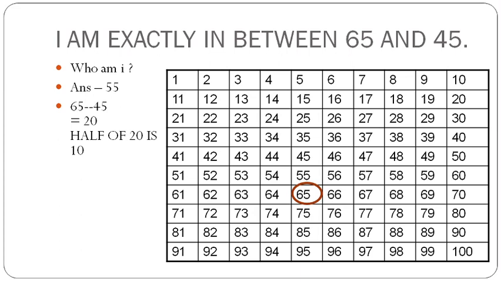If you want to find the distance from each number to the number between these two numbers, then you have to find out the half of the difference, that is half of 20, that is 10. So we can add 10 with 45, then we'll get 55. We can subtract 10 from 65, then also we'll get 55. यहाँ पे जो सर्कल है 65 पे रह गया है वो बाय मिस्टेक है, सो आंसर यहाँ पे है 55।